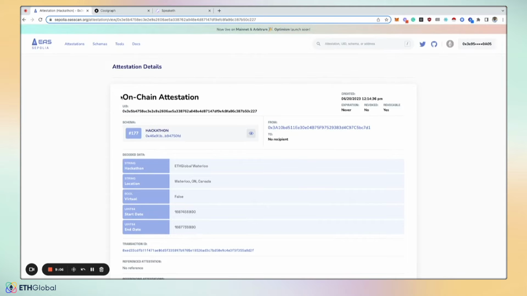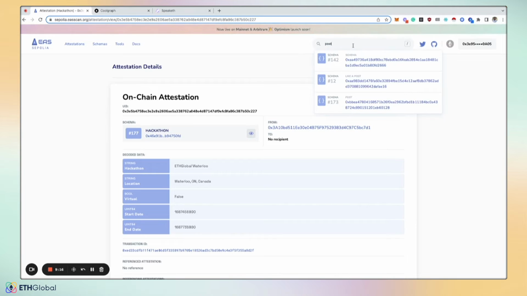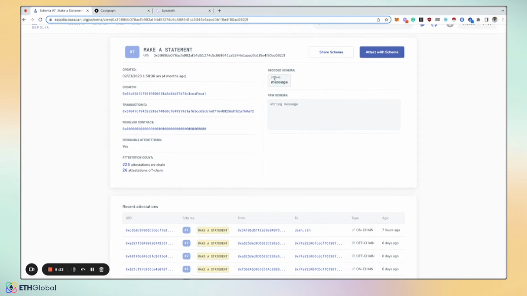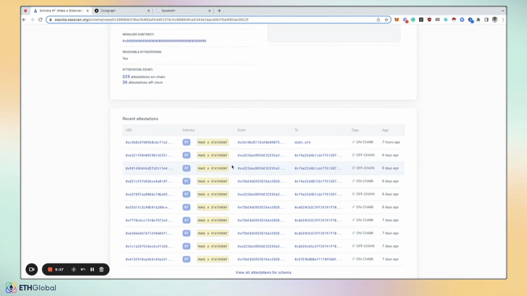So in addition to this on-chain attestation, we also created an ability for you to make off-chain attestations. So we'll make a post. Let's actually do a post. Make a statement. So this is a very simple schema. It's just a string with a message. And then you can see all the related ones down here.